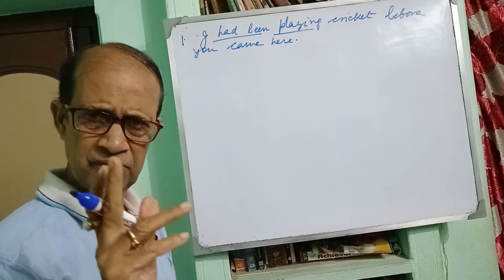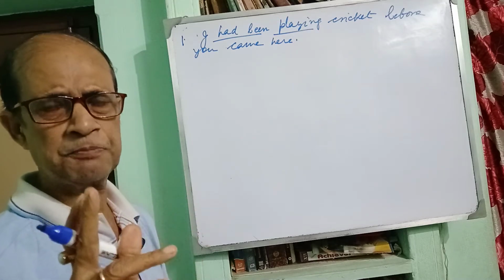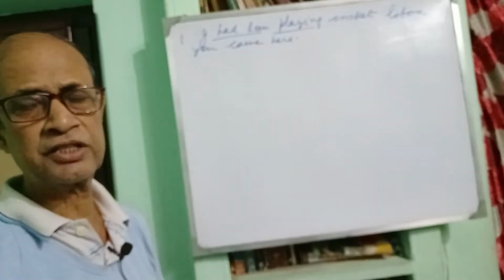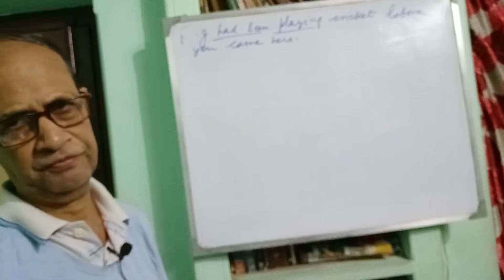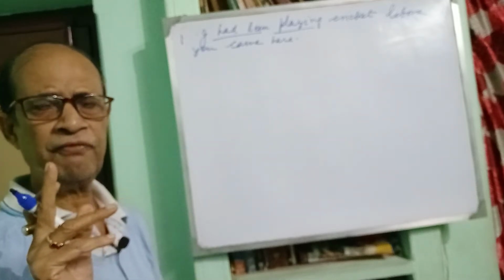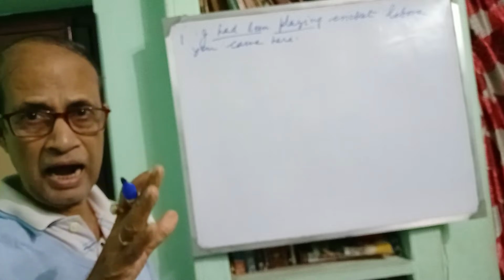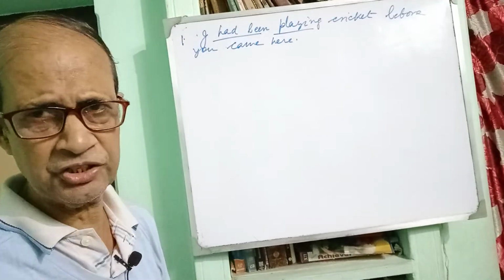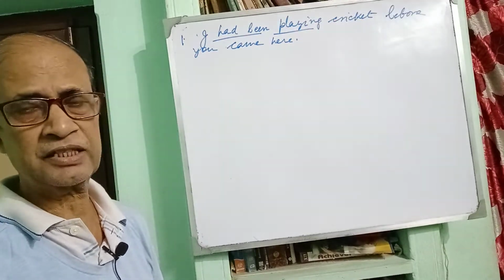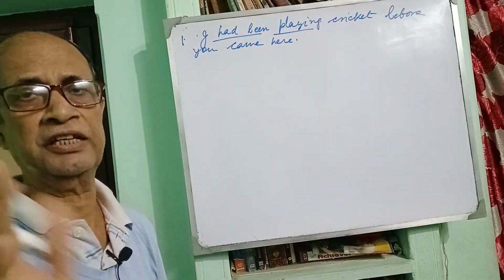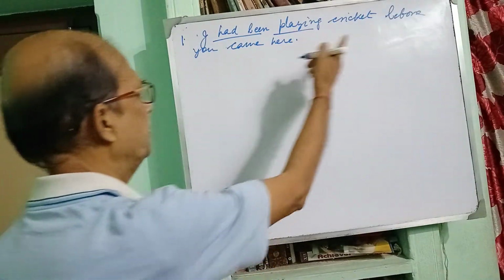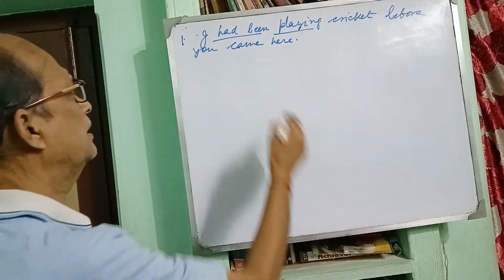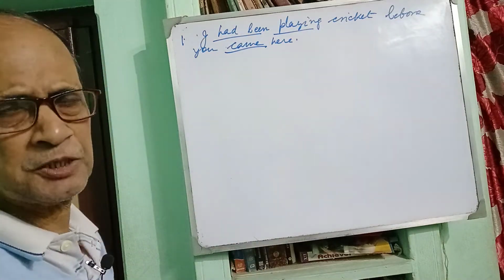So, even in the case of past perfect continuous tense, there may be two incidents that occurred in the past, and the first one that had been occurring, or that had been happening, or that had been taking place, the verb takes the past perfect continuous tense. Remember it. So I had been playing cricket before you came here. You see that before you came here, came is the simple past form.